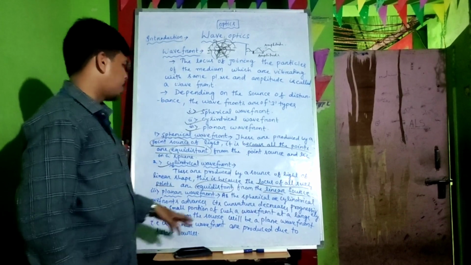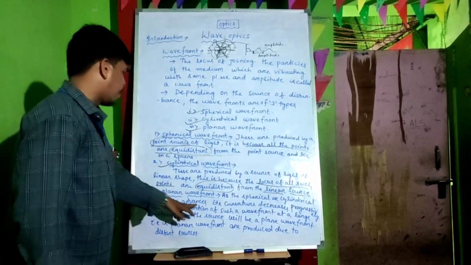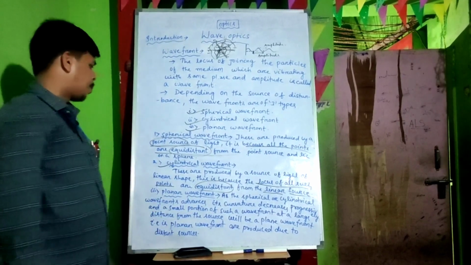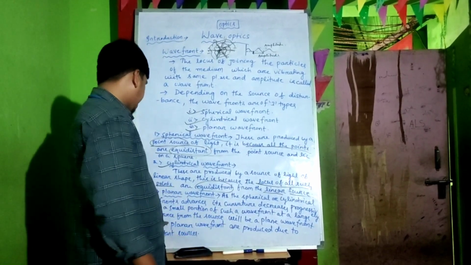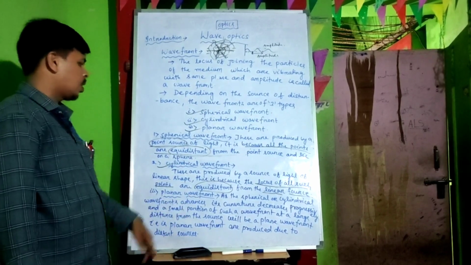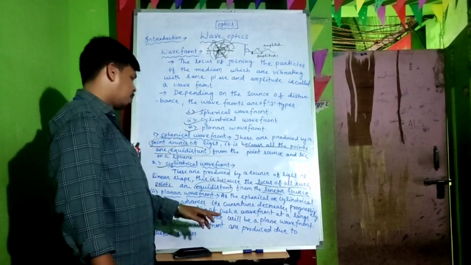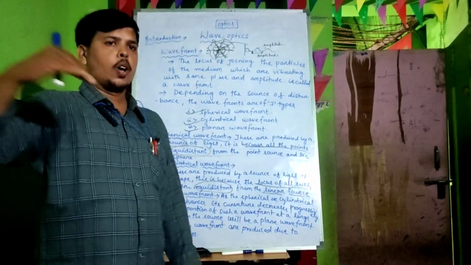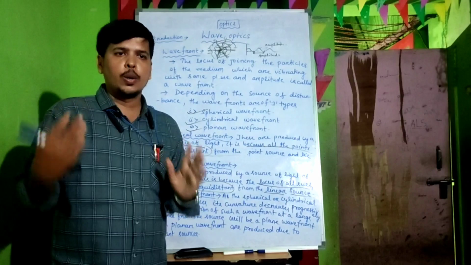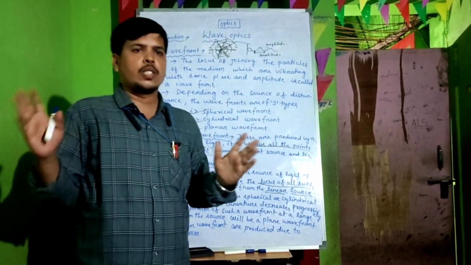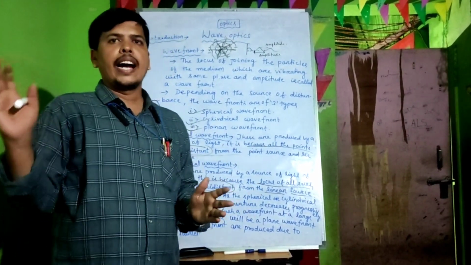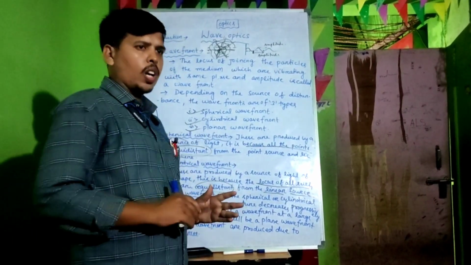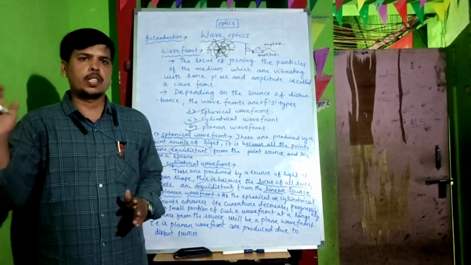Planar wave front: as the spherical or cylindrical wave front advances, its curvature decreases progressively, and a small portion of such a wave front at a large distance from the source will be a plane wave front. That is, planar wave fronts are produced due to a distant source, at a very high distance. We take an example: the distance between the sun and the earth. When light from the source of energy, that is sunlight, falls